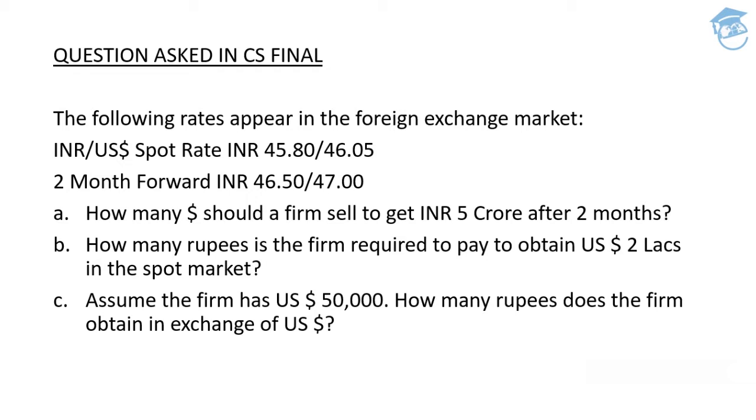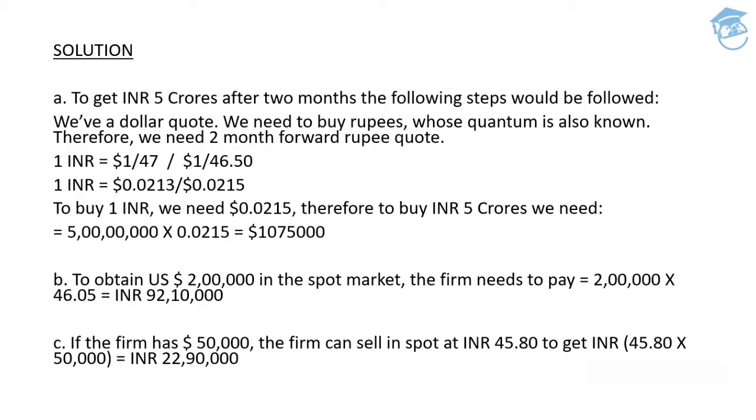The bank will say, okay, we can buy it, but only at a cheaper price. So in this particular case, the cheaper rate will be 45.80 and not 46.05. So the firm can sell in spot at 45.80 in order to get the INR. You'll have to fix the figure at INR 22 lakh 90,000 rupees. Clear, guys? A, B, and C.